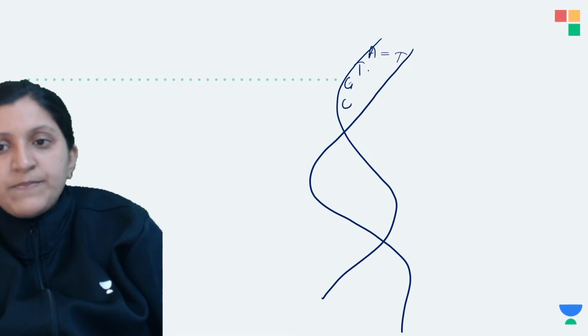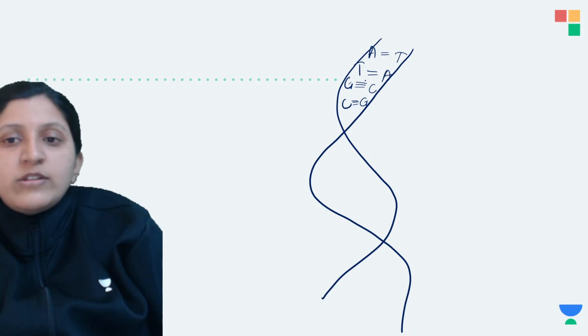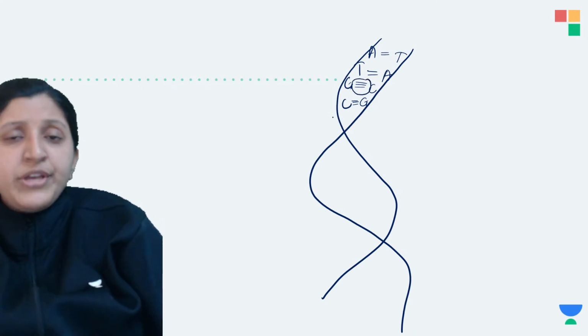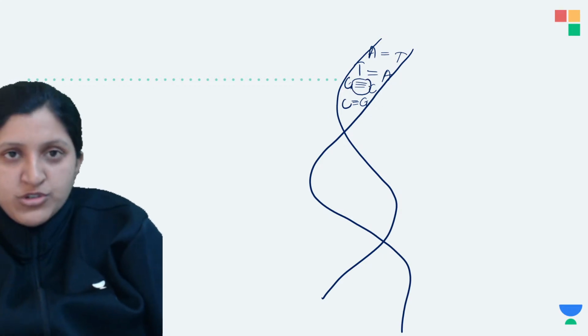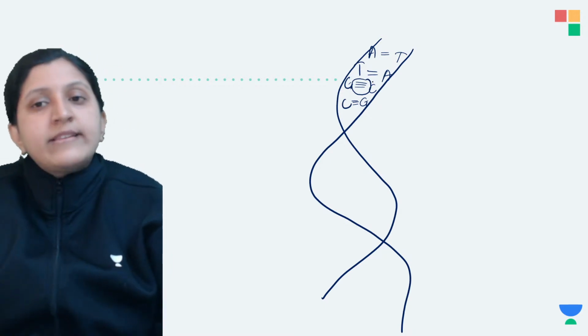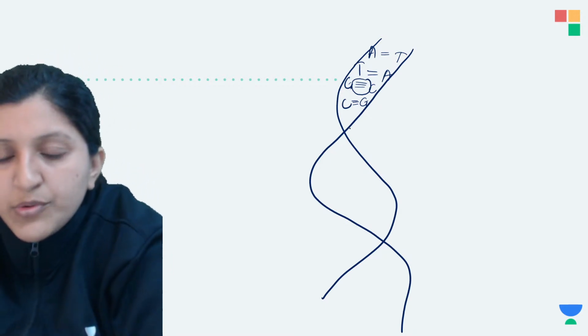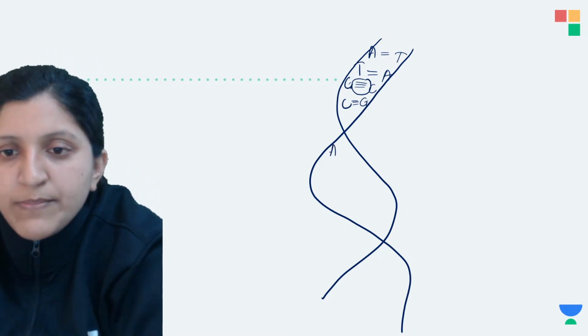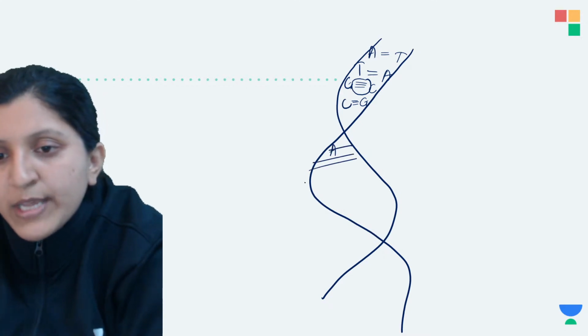You can make a note of that. You can see 3 hydrogen bonds between G and C, and 2 hydrogen bonds between A and T. Here also the base pairing will be like this.